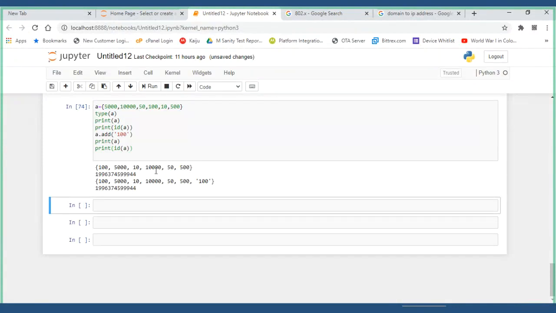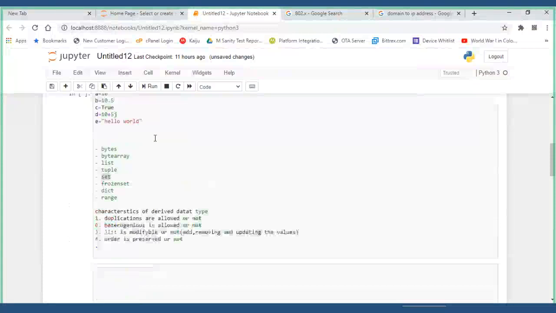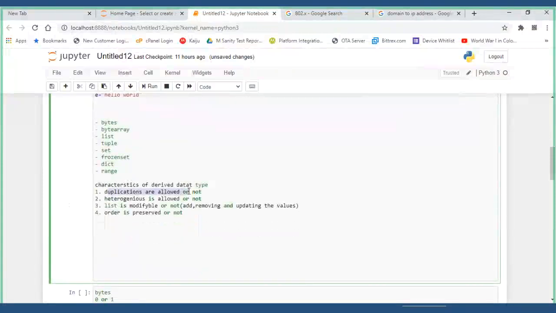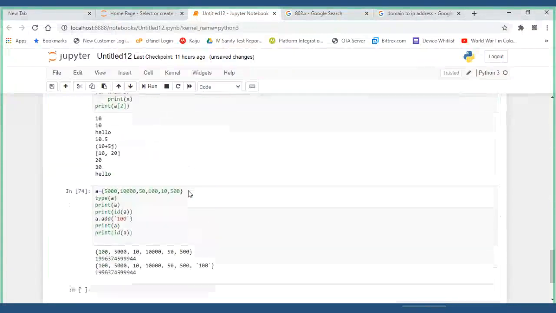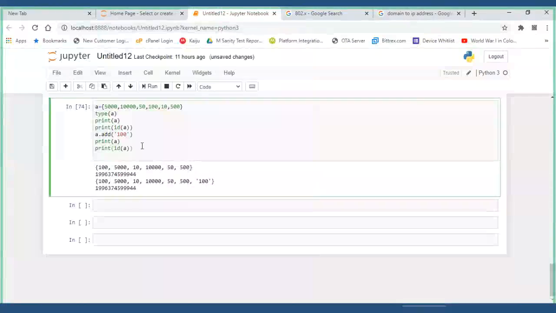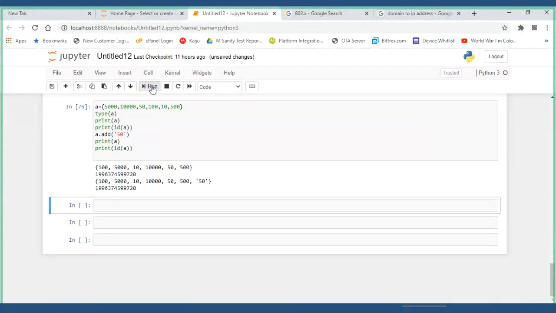Now what other characteristics do we have? Are duplications allowed or not? Let me check. Let me try to add one more 50, since 50 is already here. One more 50 I would like to add.